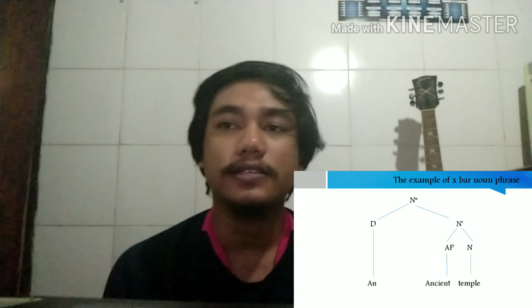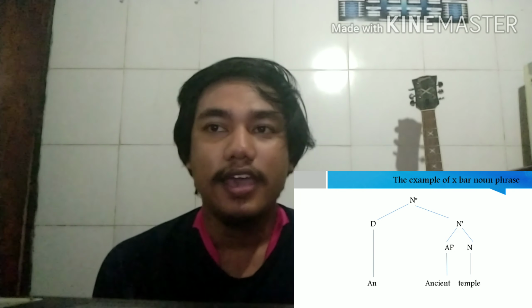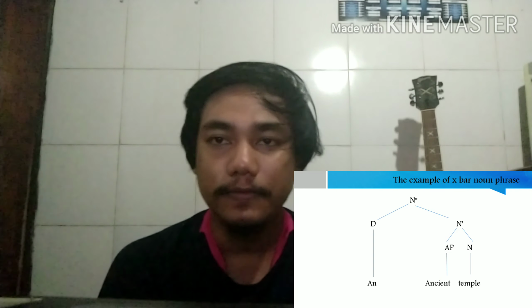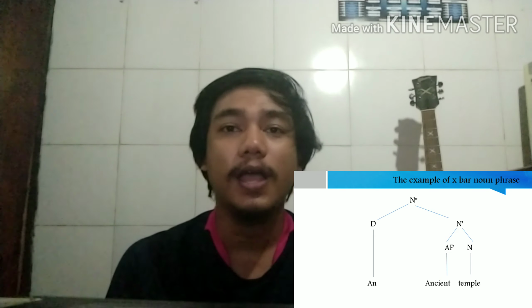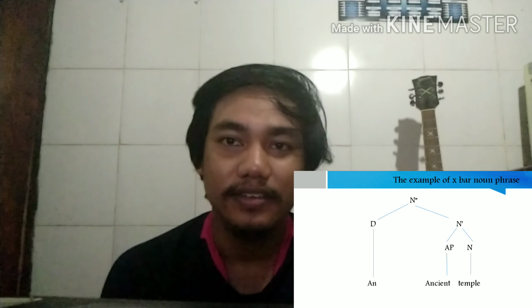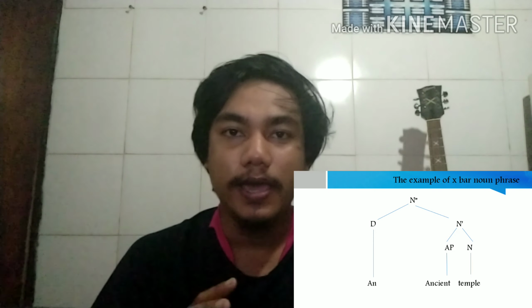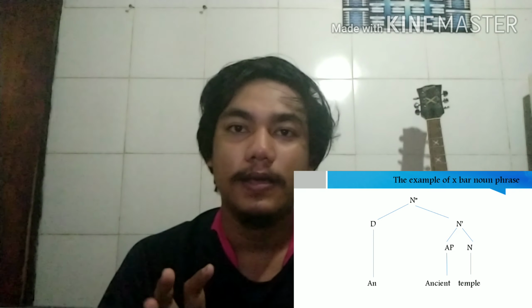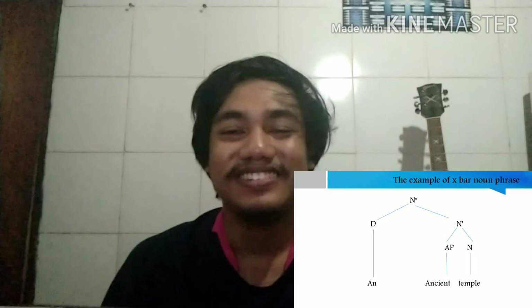This is the example of the X bar of the noun phrase. An ancient temple. This is the N double bar. First you have to write N double bar, and then here is a determiner. So you have to write D for an, and then beside it is N bar. So in the N bar, there are two, the ancient and also temple. Ancient is an adjectival phrase, and then temple is a noun.